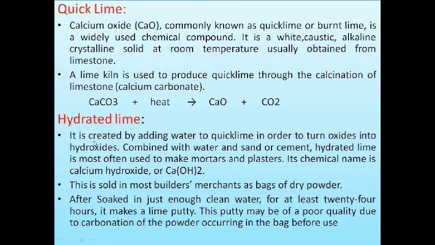Hydrated lime. It is created by the addition of water to quick lime in order to turn oxides into hydroxides. Combined with water and sand or cement, hydrated lime is most often used to make mortars and plasters. This is a useful combination, and its chemical name is calcium hydroxide, which is called what? Hydrated lime. This is sold in most builders' merchants as bags of dry powder.